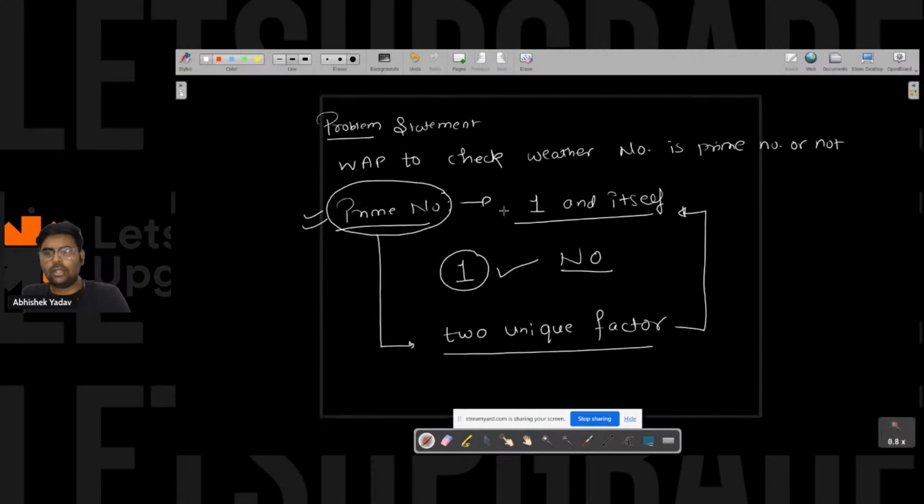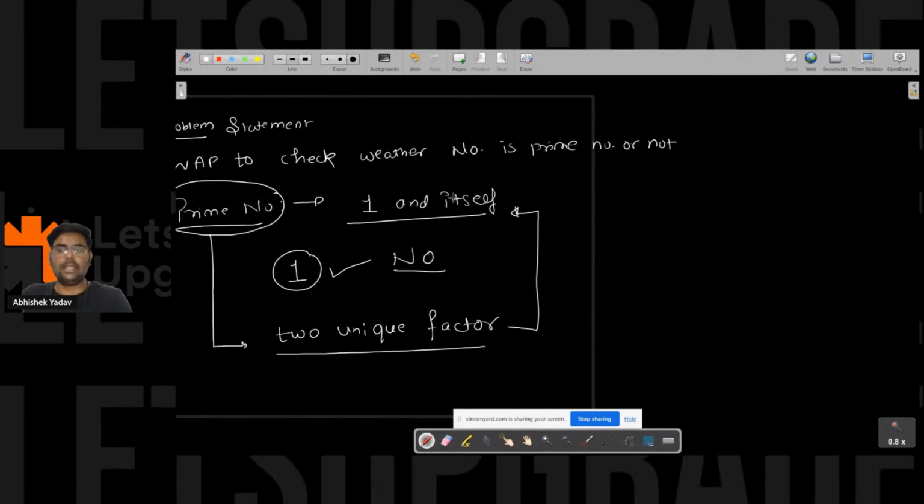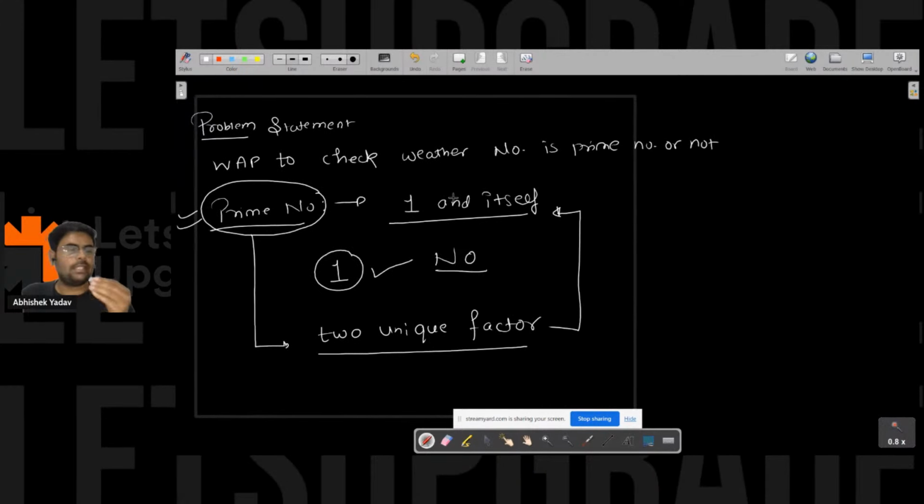So what I got to know is that in order to check whether a number is a prime number or not, I have to count all the factors. If I have two unique factors, that number is a prime number.